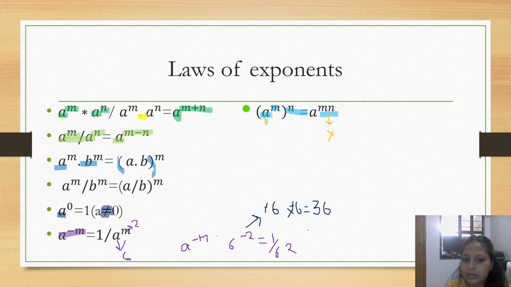But what about this? It will be 1 upon 6 multiplied by 6, which means 36. So I hope this much is clear.